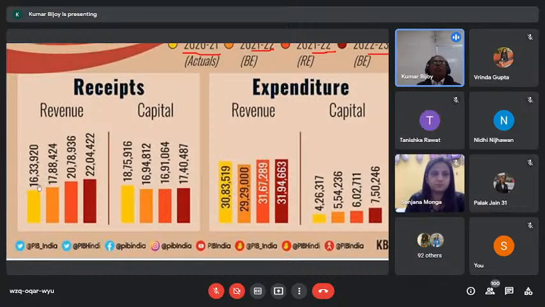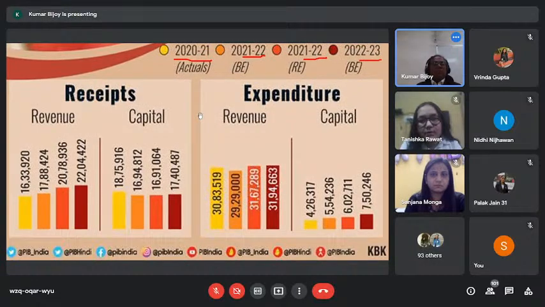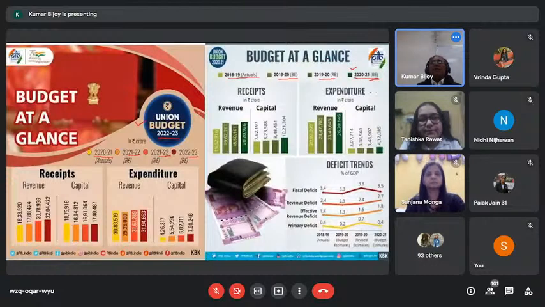So instead of 20.22, we got 16.33, which means approximately 4 trillion rupees, 4 lakh crore rupees, the government has got less. So the government has got a big dent in income in 2020-21. That's what is visible. I hope it is clear. Then, second, look at the next important point.